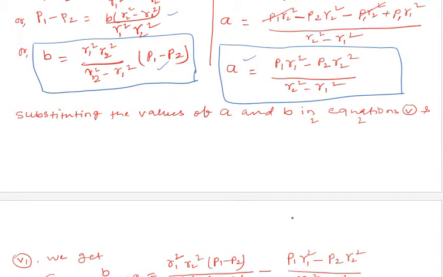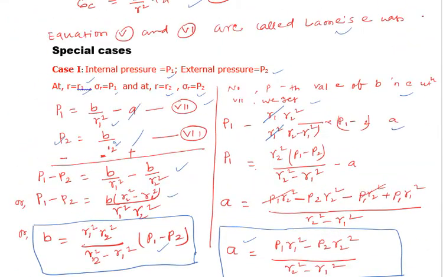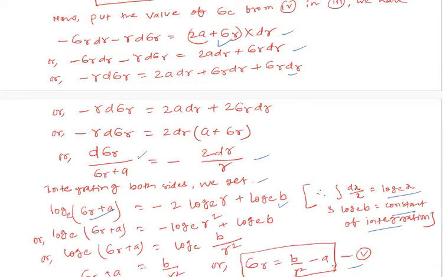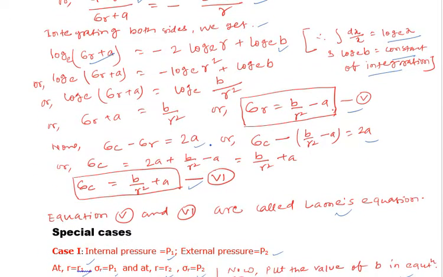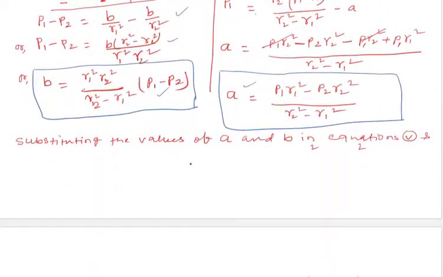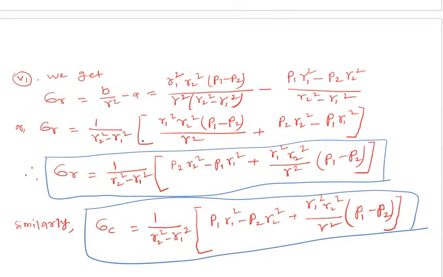So substituting the values of a and b in equations number 5 and 6. What are 5 and 6? These are 5 and 6: sigma r equal to b by r square minus a, and sigma c equal to b by r square plus a. So I put the value of b and a.